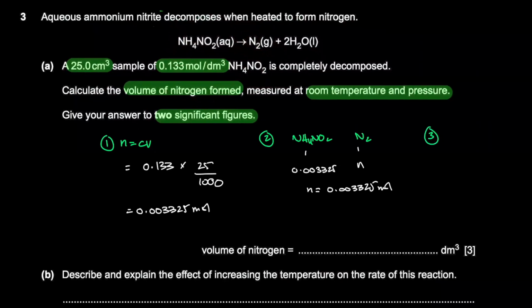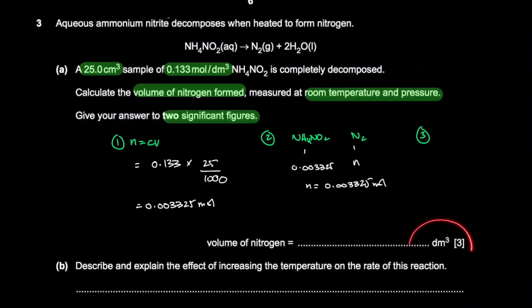And then lastly, we can find the volume in decimeter cube. That's what they wanted. Look at the units. At room temperature and pressure, the volume of a gas is number of moles times 24, right? If you want to find it in dm cube, we just do 0.003325 times 24. So you get the volume as 0.080 decimeter cube.